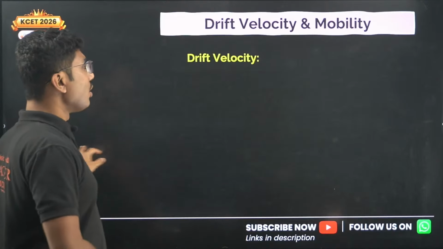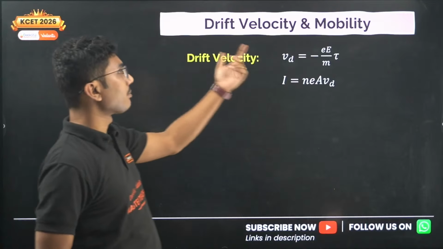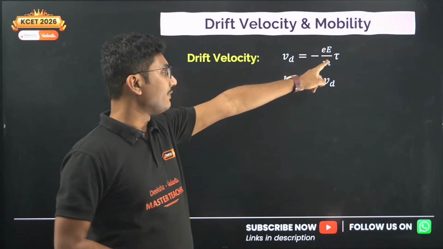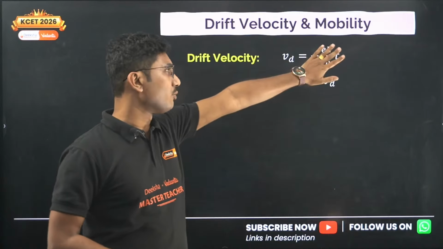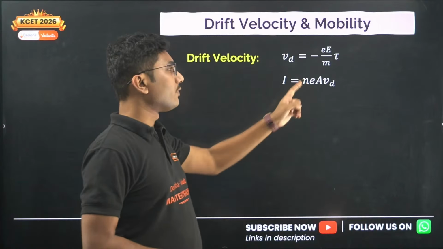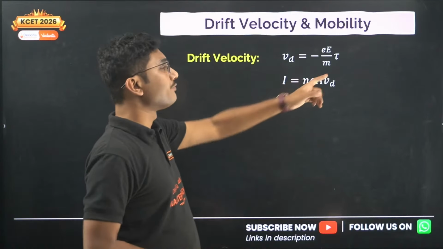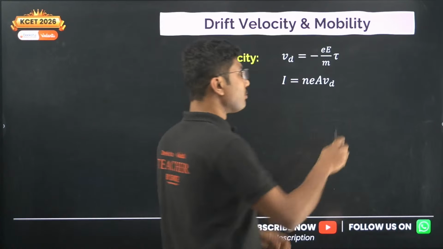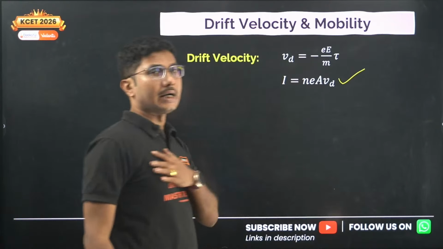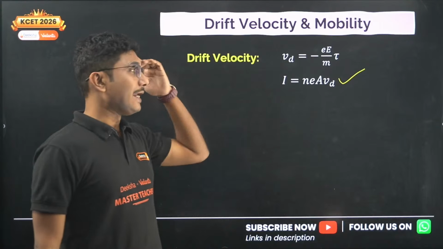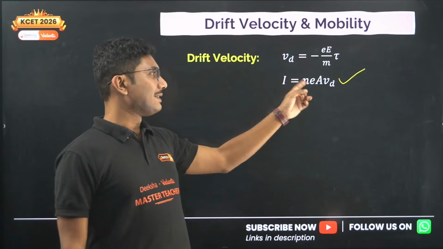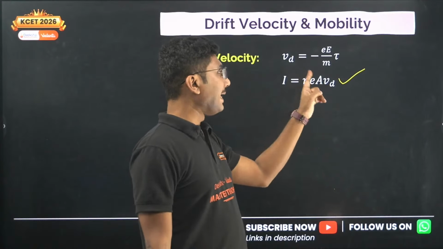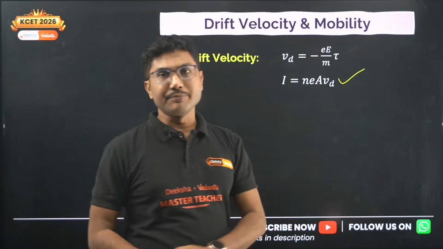Now drift velocity, mobility, and a few other terms. Formulas are important. What is drift velocity? Drift velocity is given by Vd equals e E tau divided by m, with e the charge of an electron and E the electric field. This formula is not that important, but the formula for current in terms of this velocity is very, very important. Current equals n e A Vd. This formula you have to remember by heart. Current is given by the number density of electrons, the charge of an electron, the area of the conductor, and Vd is the drift velocity.